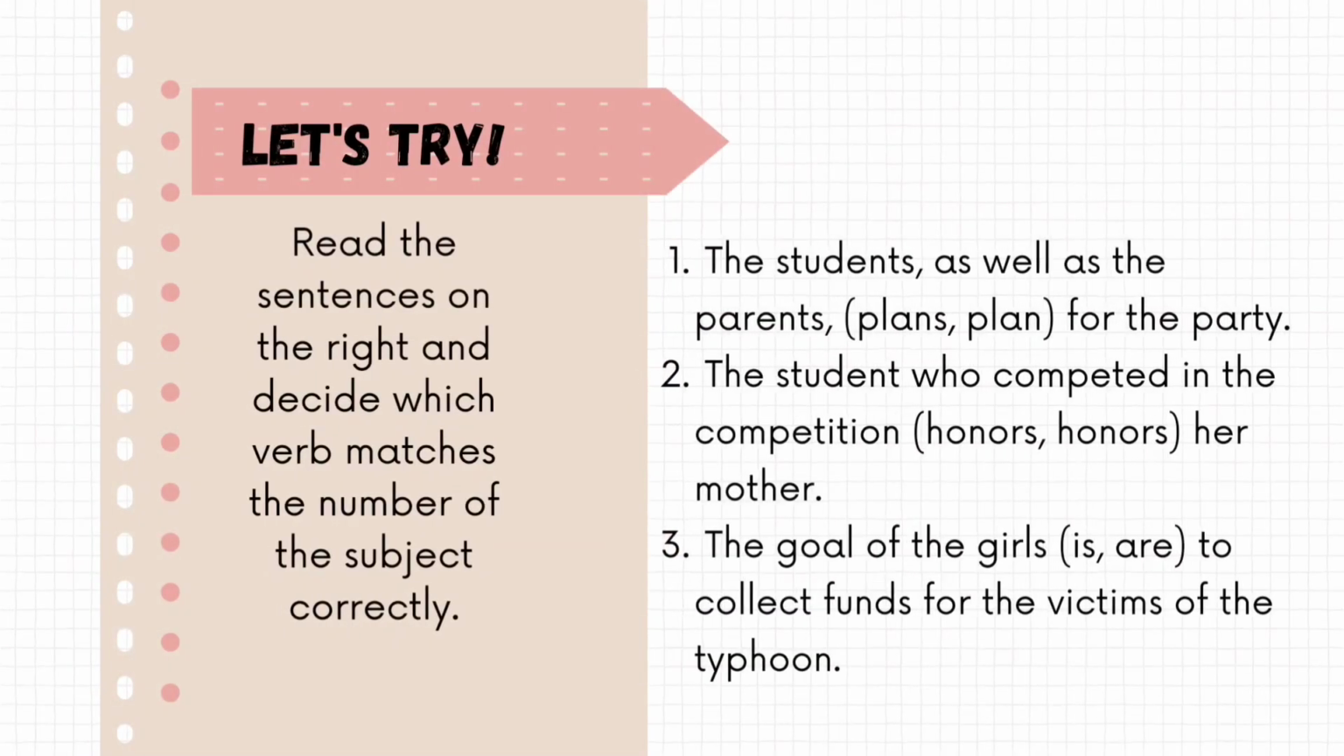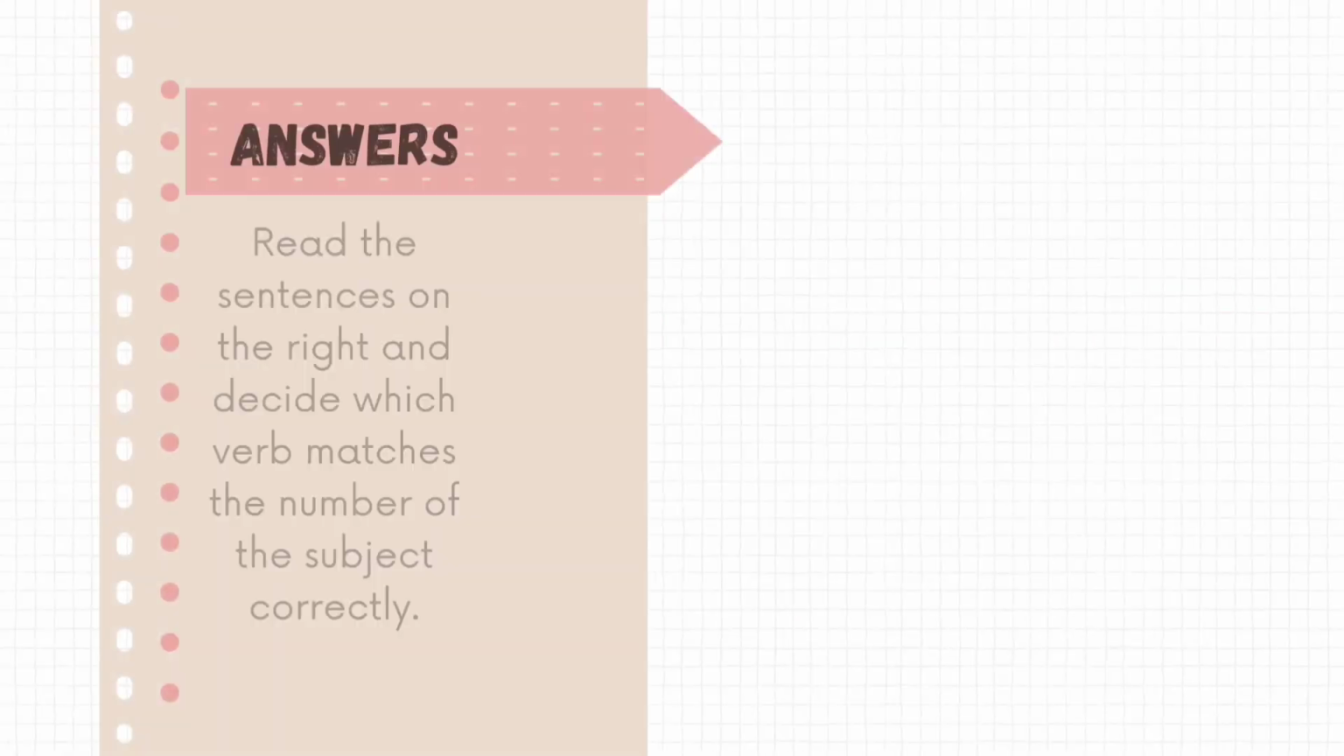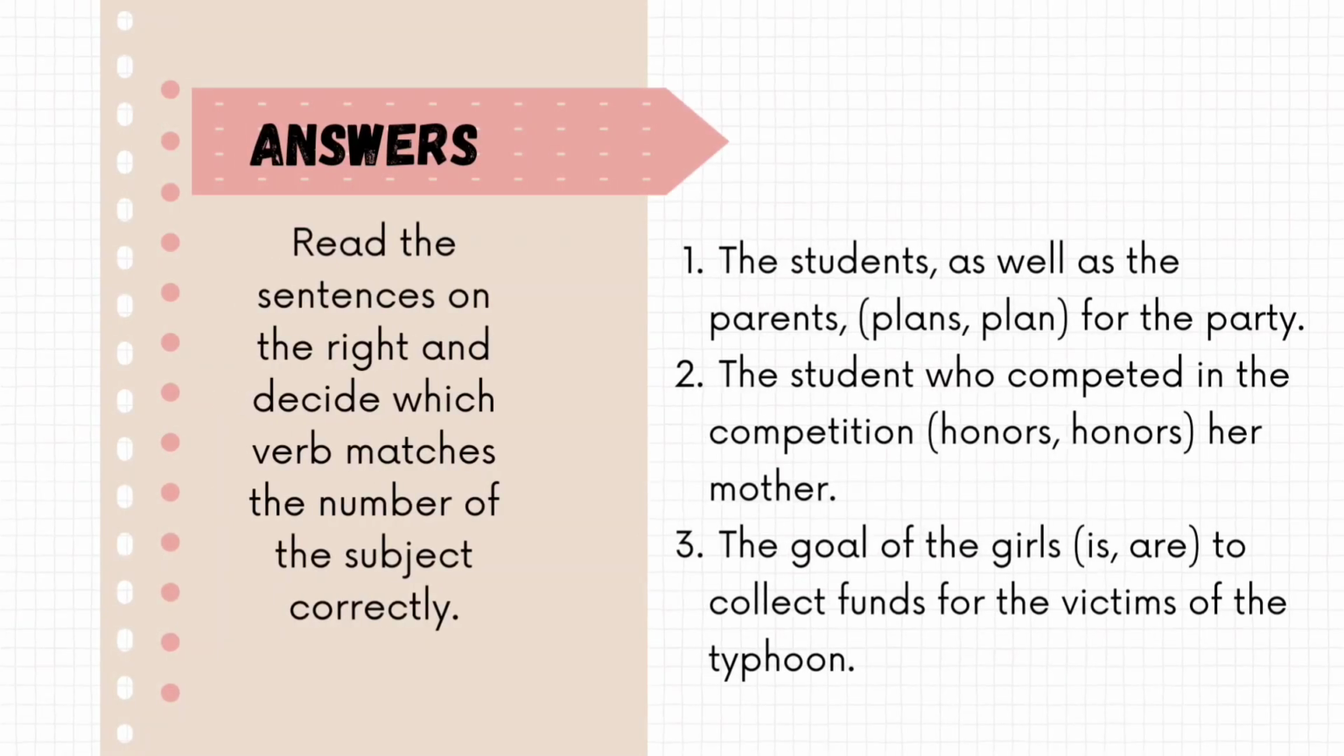Now pause the video for a while and try these examples and come back to check answers. The students as well as parents. Here students is the subject, plural, so the verb is plural, plan. Second one, the student who competed in the competition. Here the subject is student, singular, so the verb is also singular, honors.